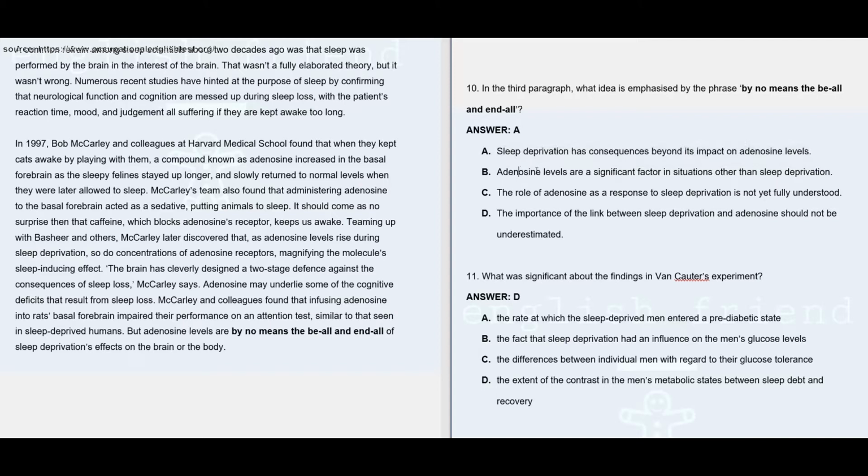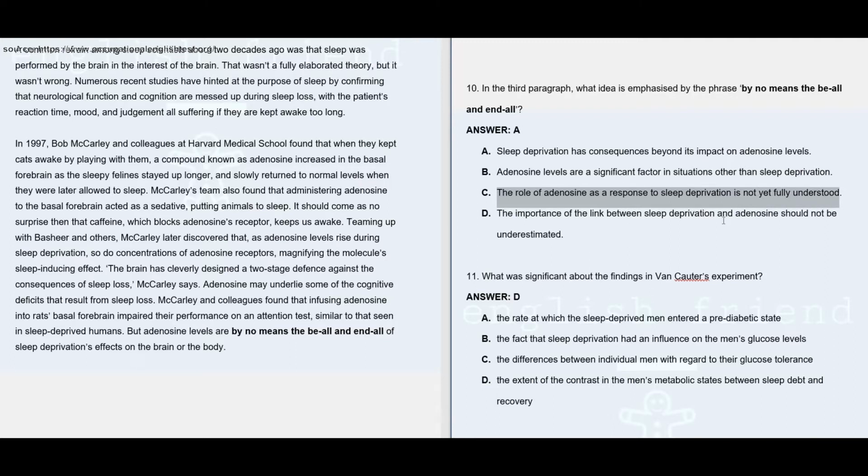Now, option B says adenosine levels are a significant factor in situations other than sleep deprivation. Here in this entire paragraph, there are no other situations other than sleep deprivation mentioned. So it's clearly not given. We don't have to think about it much. Option C, the role of adenosine as a response to sleep deprivation is not yet fully understood.